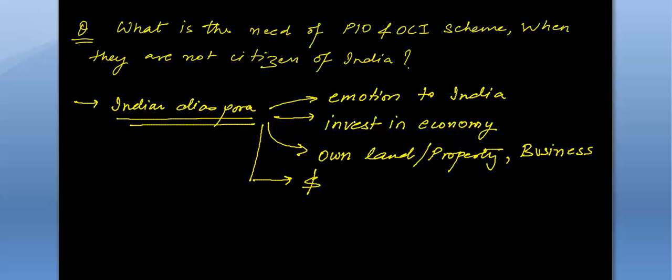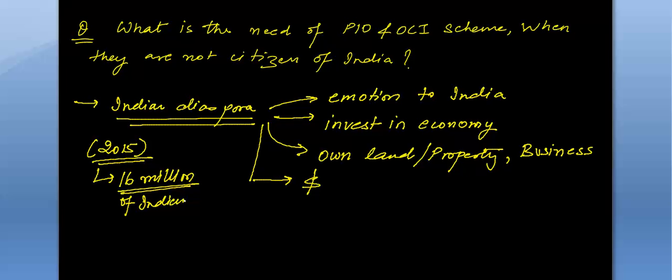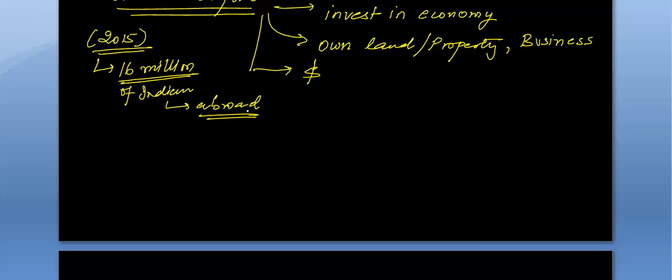Because of these benefits coming from the Indian diaspora, and a UN survey conducted in 2015 found that nearly 16 million Indians are abroad.